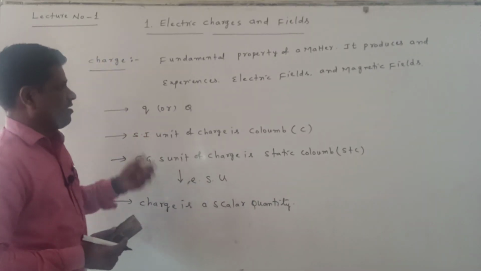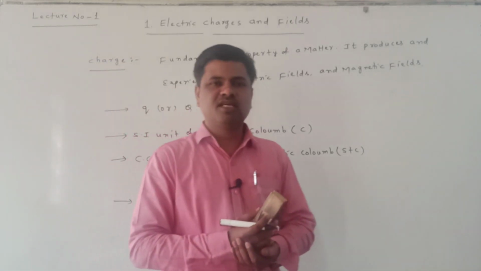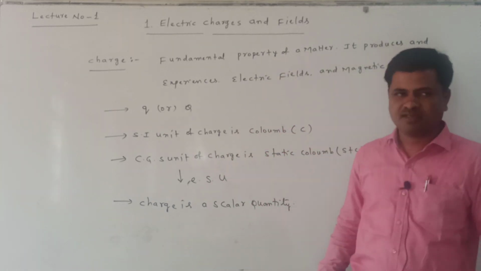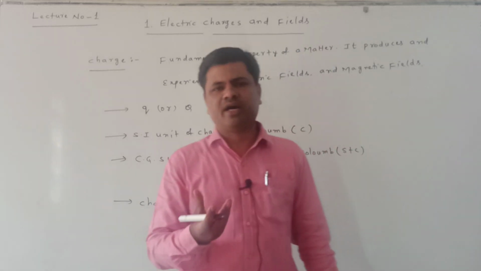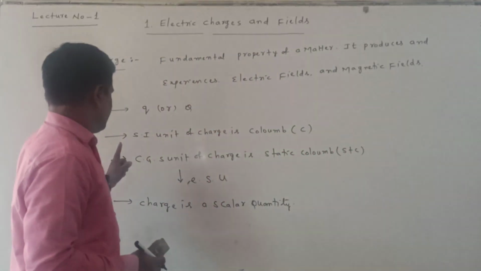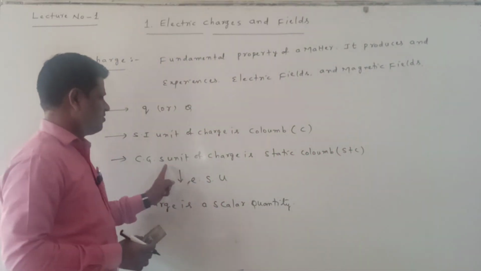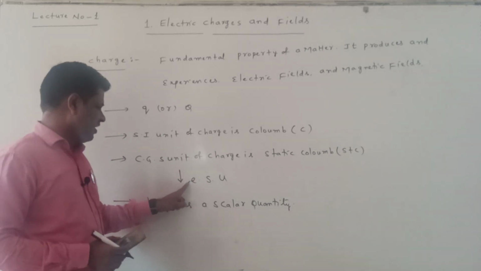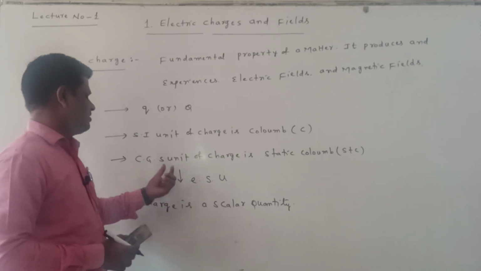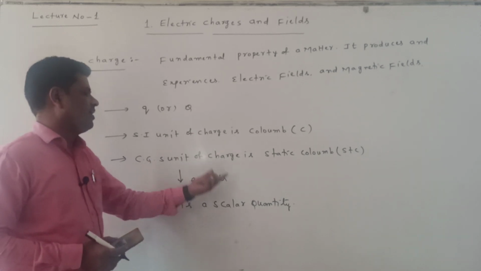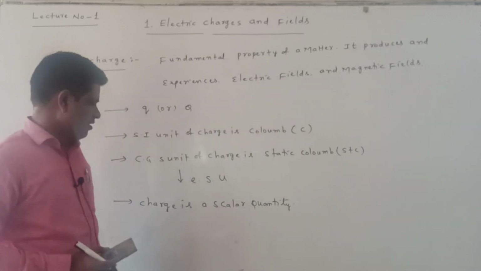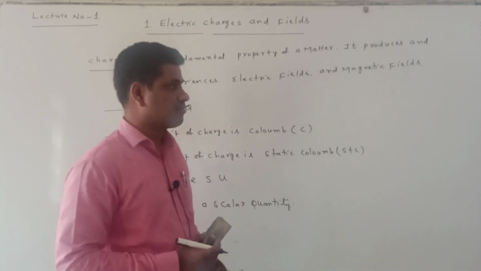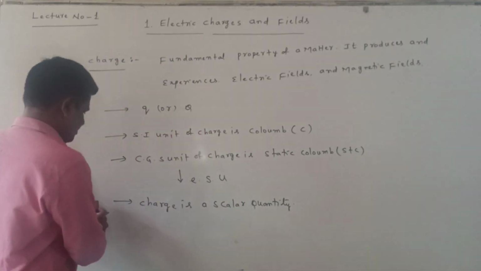Charge is a fundamental property of matter. It produces and experiences electric fields and magnetic fields. It is denoted with Q, small q or capital Q. The SI unit of charge is the coulomb. The CGS unit of charge, or electrostatic unit, is the statcoulomb. Charge is a scalar quantity. This is general information about the charge.